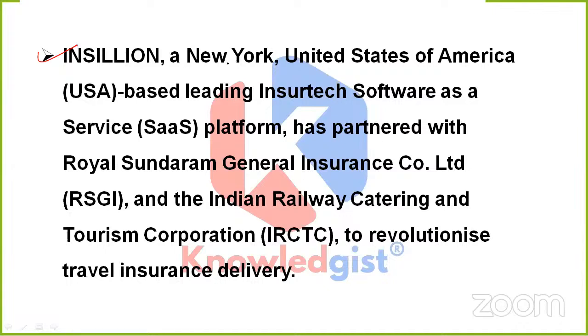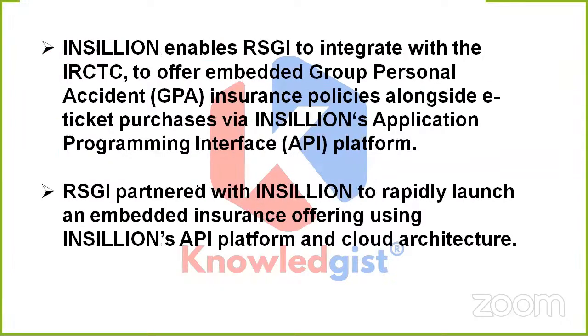So yes, Insigniam, which is a New York, United States of America, that is USA based, leading InsurTech software as a service, that is SaaS platform, has partnered with Royal Sundaram General Insurance Company Limited and IRCTC. Reason is to revolutionize travel insurance delivery.